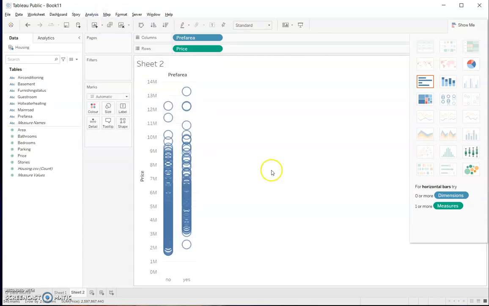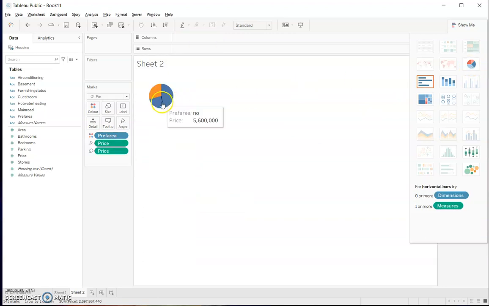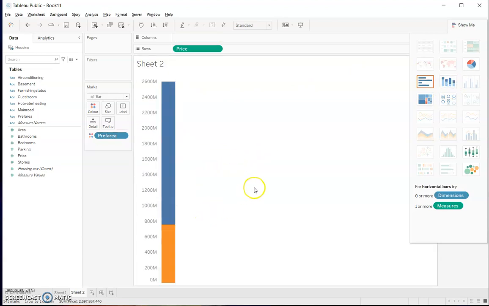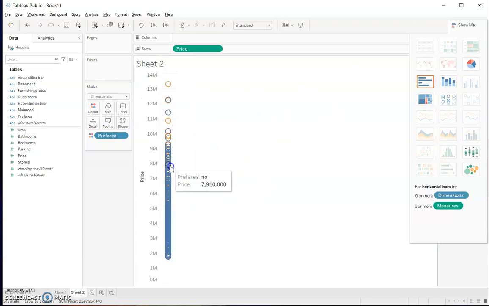So we check this out. And right now, if I add color as well, you can already see that actually preferred area, they are kind of more expensive. So in theory, this is correct already, but we cannot see exactly what happens here. So let's try something else. We can try to see if it can make sense in some way. Just look at what works for us, right?